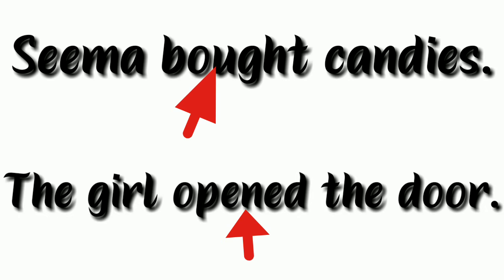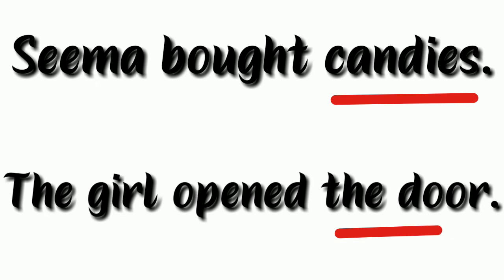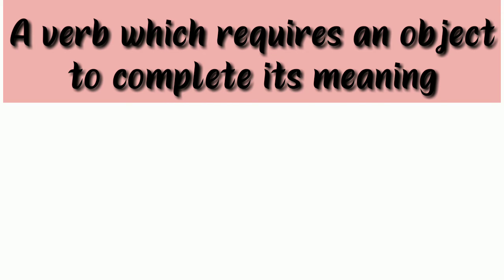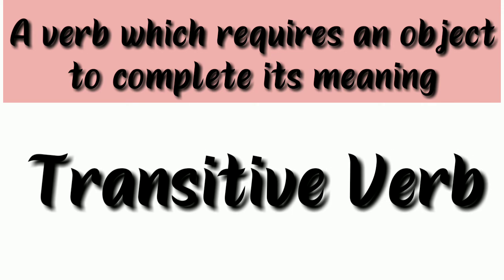Something must be added to each to complete the sense. That is an object. Here, candies and the door are the objects. So, a verb that requires an object to complete its meaning is called a transitive verb.